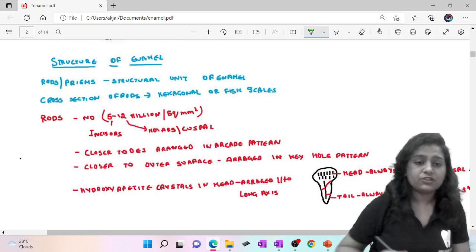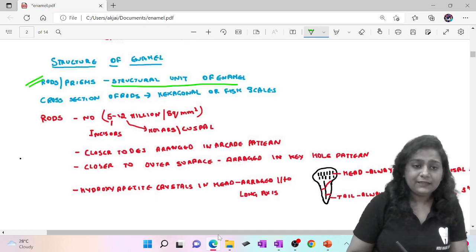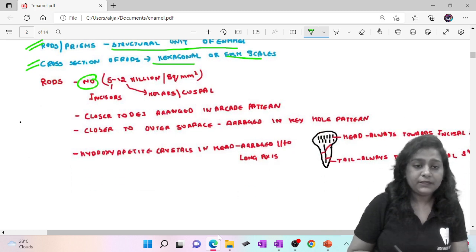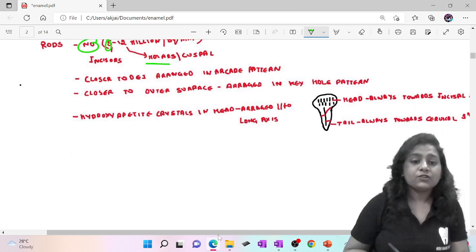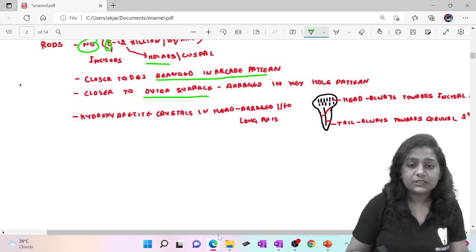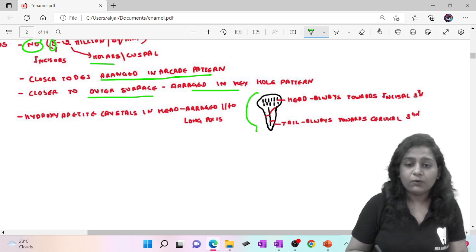Now we'll see the structure of enamel. Basically the structural unit of enamel is the rods and prisms. The cross section of the rod is hexagonal or fish-scale shaped. Now we'll see the rods. The number is 5 to 12 million. In incisors these are 5, and in molars obviously there will be more, that is 12. Closer to the DEJ they are arranged in an arcade pattern, while closer to the outer surface they are arranged in a keyhole pattern. So this is your keyhole pattern.